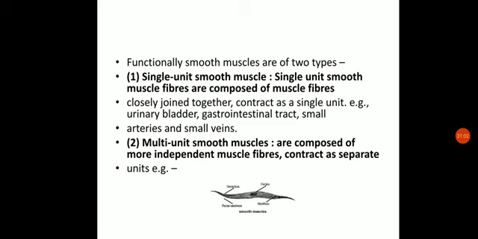Next is the multi-unit smooth muscle. They are composed of more independent muscles. So they will not be present in a bunch or together. They will be present in independent, different locations, and they will contract as separate units. Example, hair root muscle, as we've seen, each hair has a muscle cell at its base. So here it will not be present along with a group of other cells, unlike single unit. Example, hair root muscle, muscles of the wall of large blood vessels, ciliary muscles, muscles of the iris, etc. are the multi-unit smooth muscles.